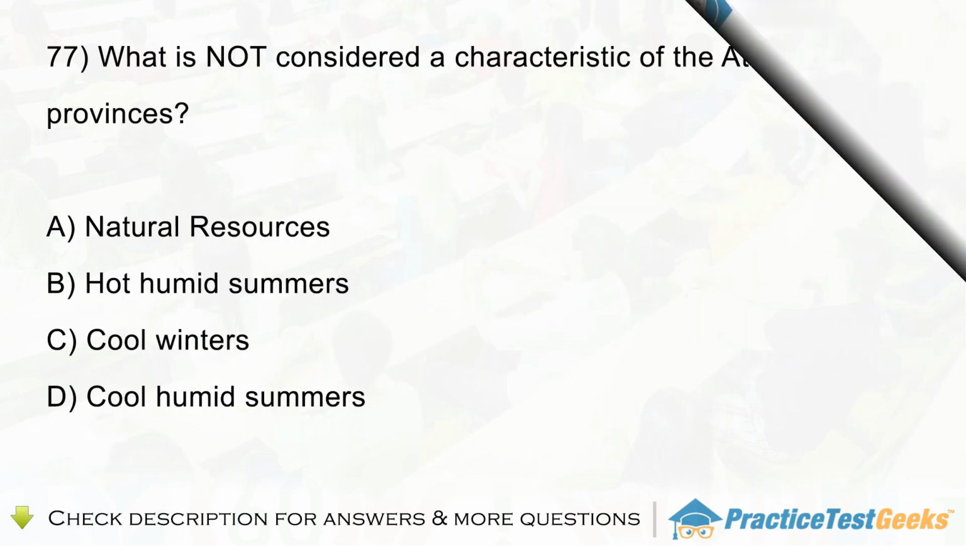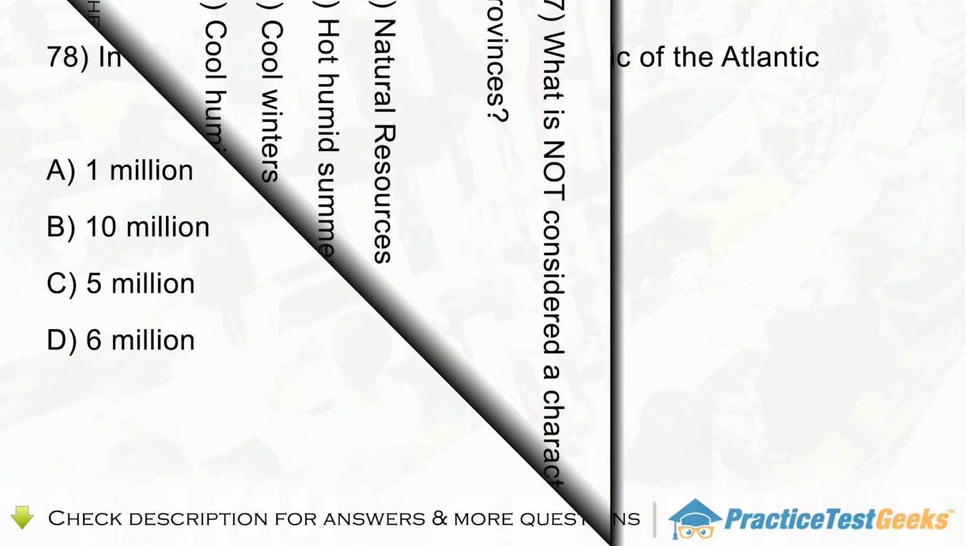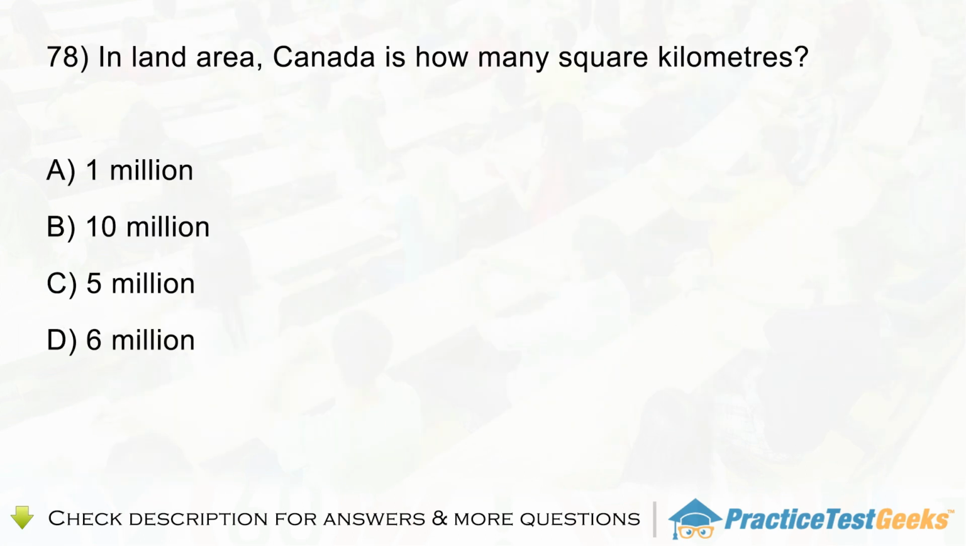Question 77. What is not considered a characteristic of the Atlantic provinces? A. Natural resources. B. Hot humid summers. C. Cool winters. D. Cool humid summers. Question 78. In land area, Canada is how many square kilometers? A. 1 million. B. 10 million. C. 5 million. D. 6 million.